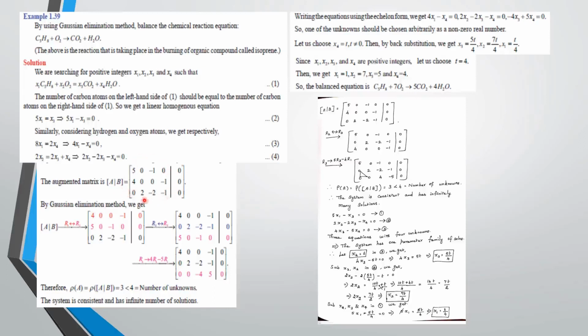Here this matrix is the coefficient matrix. This matrix is the constant matrix. Here there is no constant term, so I have to use 0. Next we are going to apply the Gaussian elimination method. Here, interchanging the rows: the first row has 3 zeros, the next also has 3 zeros, and the next has 2 zeros. So for our convenience, first interchange the two rows, that is R1 with R2 and R2 as R1.